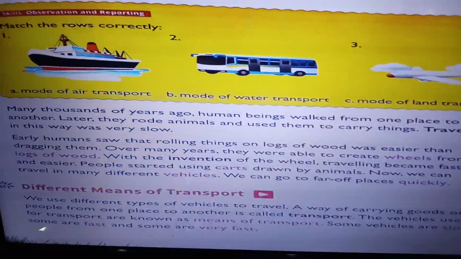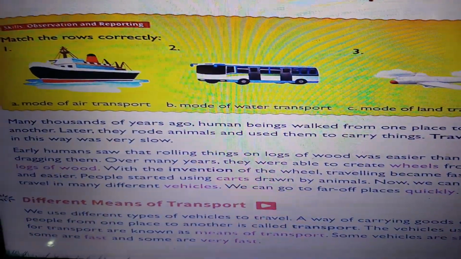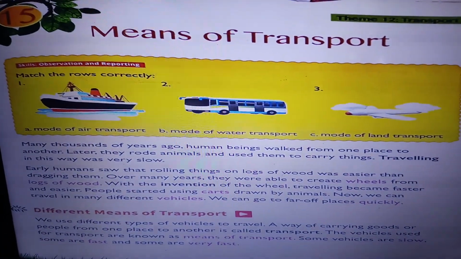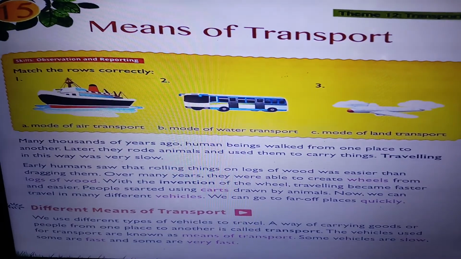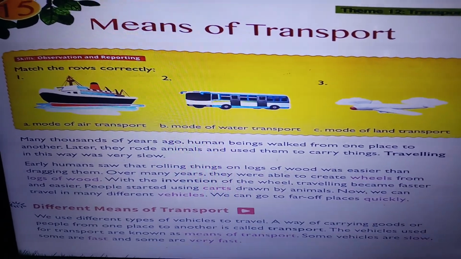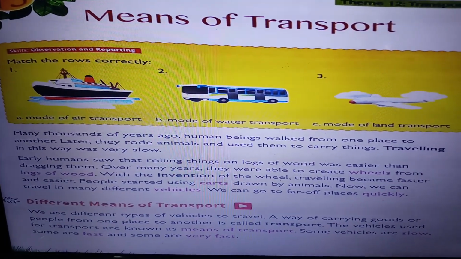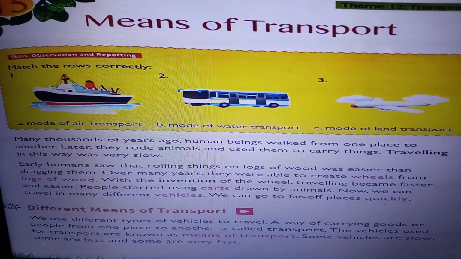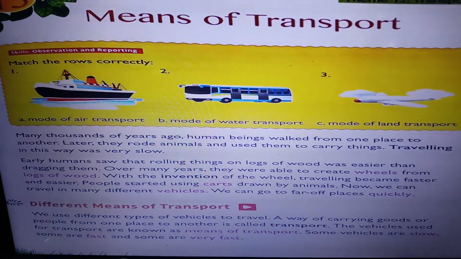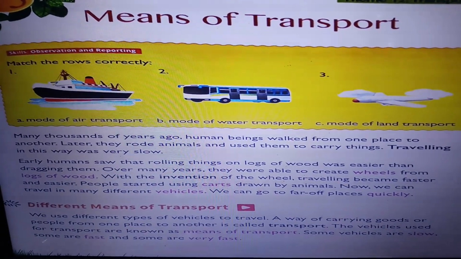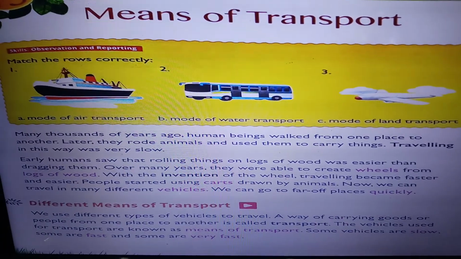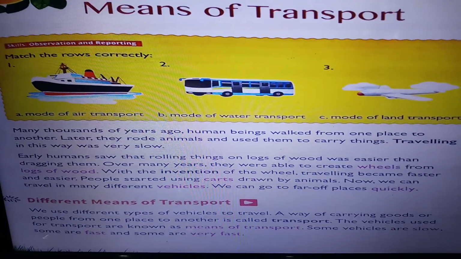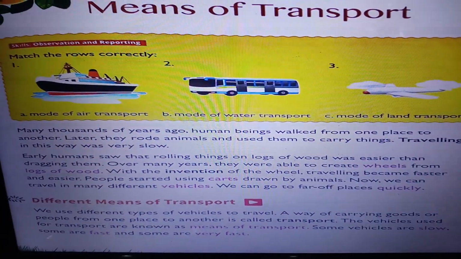Means of transport. Many thousands of years ago, human beings walked from one place to another. Later they rode animals and used them to carry things. Traveling in this way was very slow. Early humans saw that rolling things on logs of wood was easier than dragging them. Over many years, they were able to create wheels from the logs of wood. With the invention of the wheel, traveling became faster and easier.